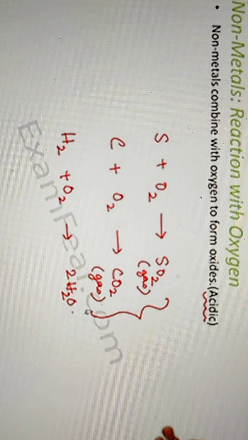Now our next question is again whether these oxides are acidic or basic in nature. When I say non-metal oxides, I am talking about the sulfur dioxide gas or the carbon dioxide gas which was formed. Are these acidic or basic? For that we will follow the same litmus test, and we need a solution so that we can dip the litmus paper. How do we prepare it? We will mix this with water to prepare a solution.